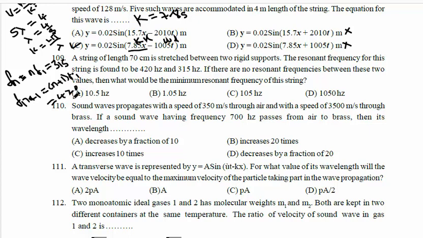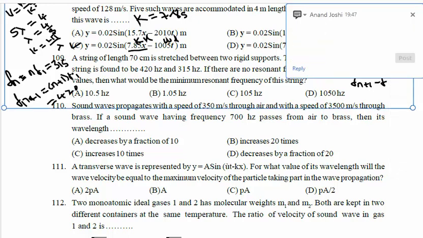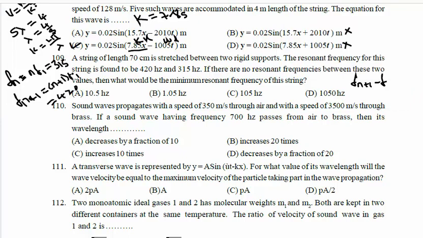Now if you calculate Fn plus 1 minus Fn, it gives F1.